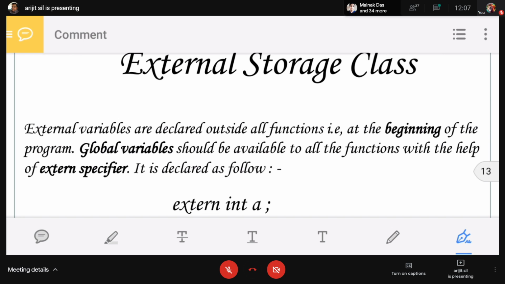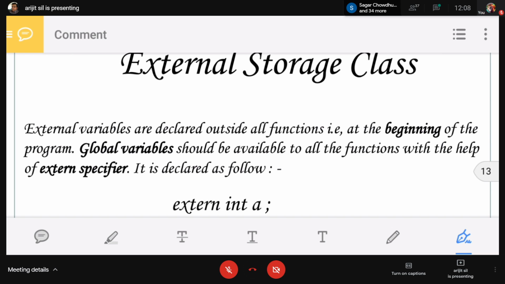Next, extern. Extern basically is the global variable declaration. Or if you write the variable in the main function, you already forgot to declare the global variable. So you can write extern, the data type and the variable: extern int a.